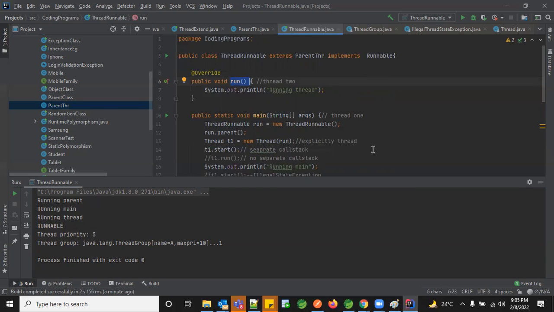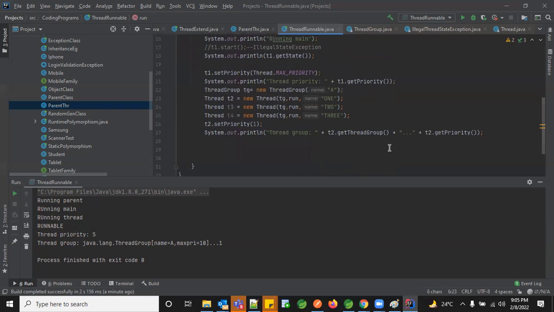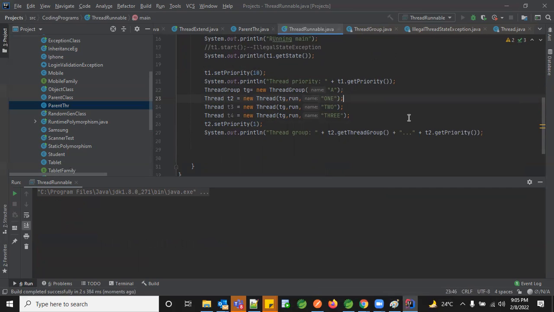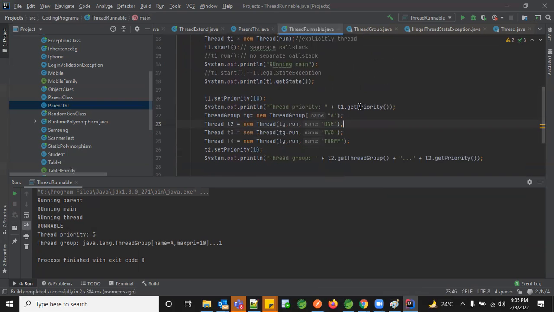Can you come a little bit down once, like the second thread? Here in the set priority, we can directly give the value, right? Yeah, it is not working. Let me give 10 here. It should work. I'm not sure why this isn't working, because your T1 is not working. Let me check on this. But usually what we do is we either use the constant value of max or min priority, or we hard code the values. I'll check why this is not happening, and then I'll tell you tomorrow.